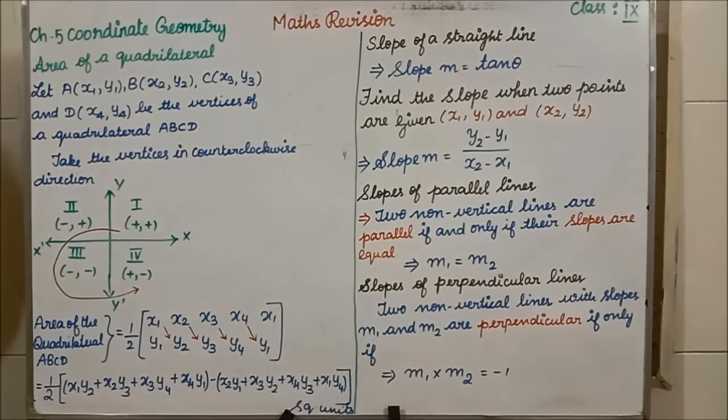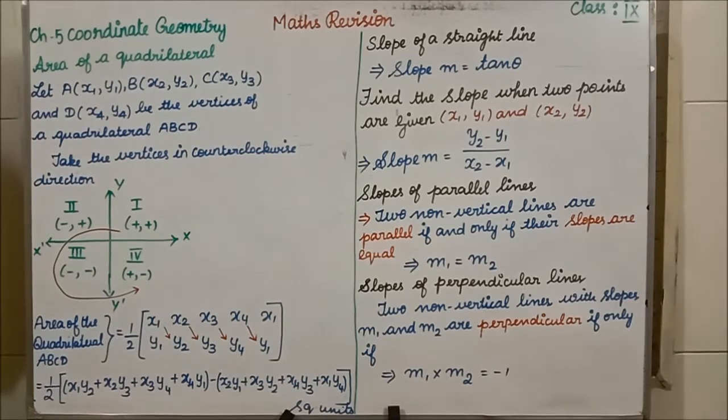Okay, after writing all the points like this, what do you have to do? You have to do the cross multiplication, one side. One side only you have to put the first arrow mark. At the starting itself, don't put the arrow mark on both sides, you will get confused. On the one side you have to write: area of the quadrilateral is equal to 1 by 2 x1 y2. Whatever number you are getting, that number you have to multiply.